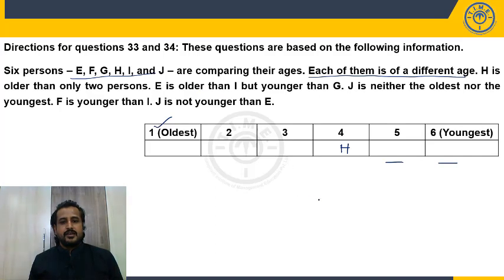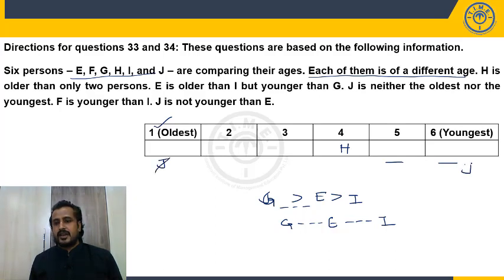Next, E is older than I but younger than J. Younger than G. So G, E and I should come like this. It need not be respectively. Okay. J is neither the oldest nor the youngest. So J cannot be the oldest nor the youngest. Next, F is younger than I. So somewhere else again F will come because F is younger than I. Now J is not younger than E. Not younger than E means what? It could be older or it could be equal.